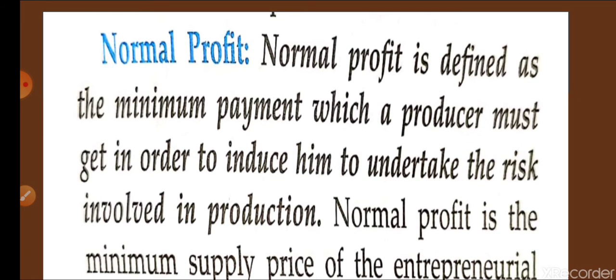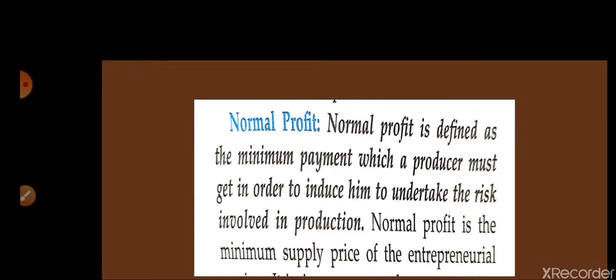Why are we saying minimum payment? Because it is not abnormal profit. Abnormal profit we will discuss afterwards, but here we are discussing only normal profit. It is the minimum payment which a producer must get to take the risk. You will take the risk for a minimum payment, and that will be considered normal profit. At least this much you should get. I hope it is clear. The payment which a producer is getting to take the risk or to produce something is known as normal profit.